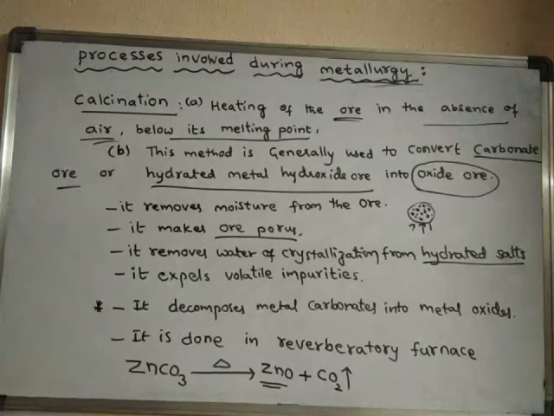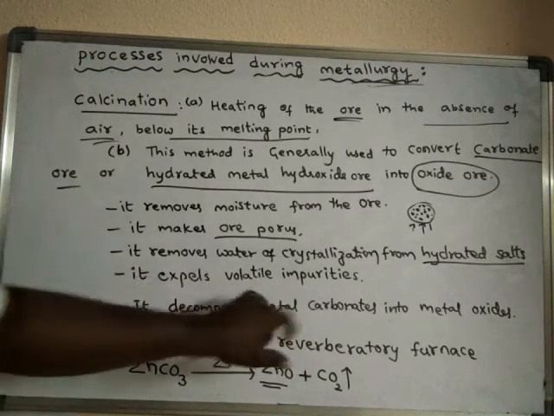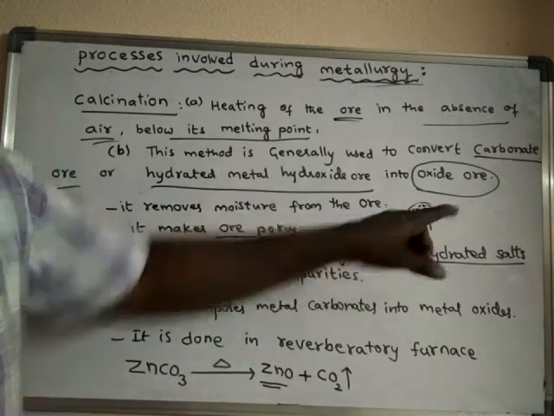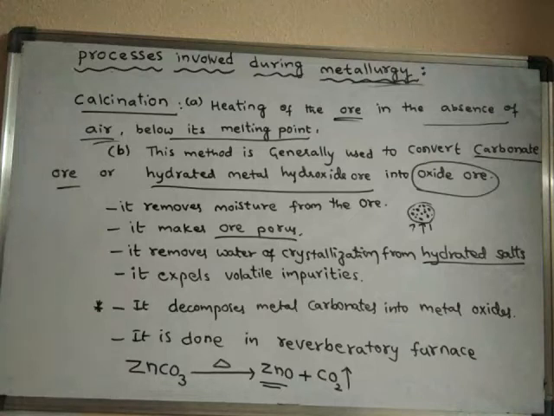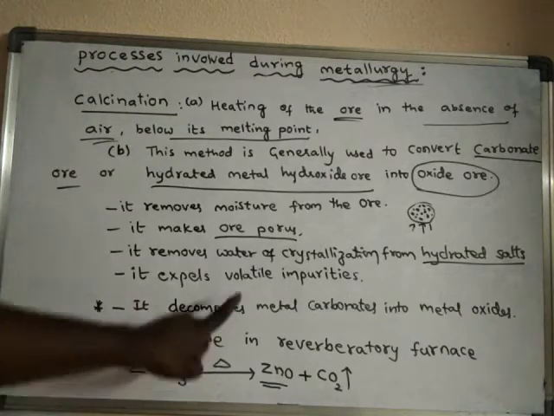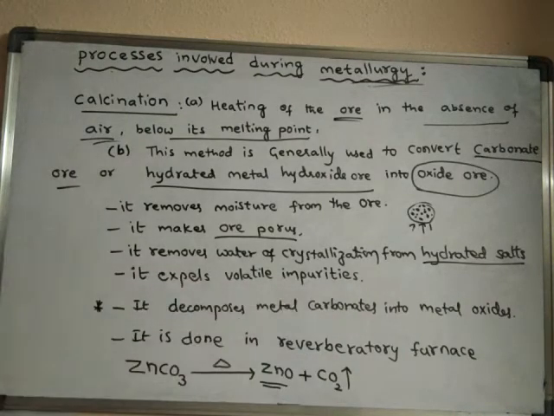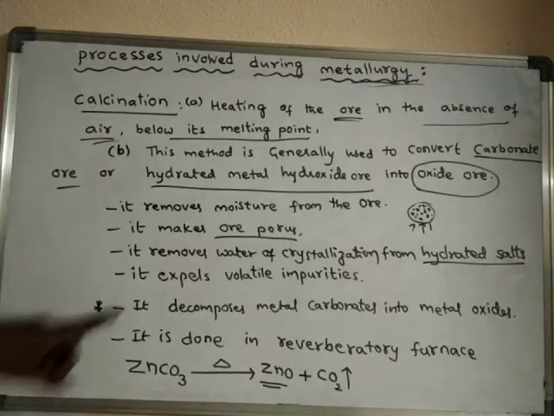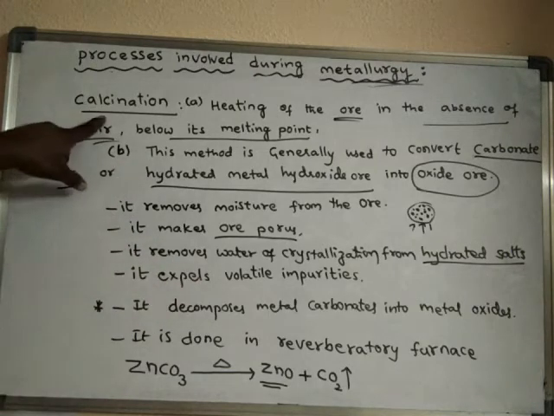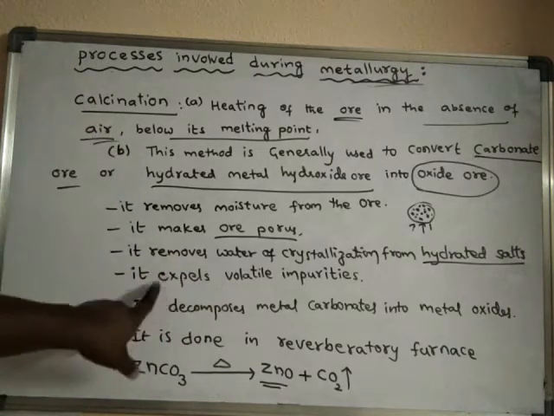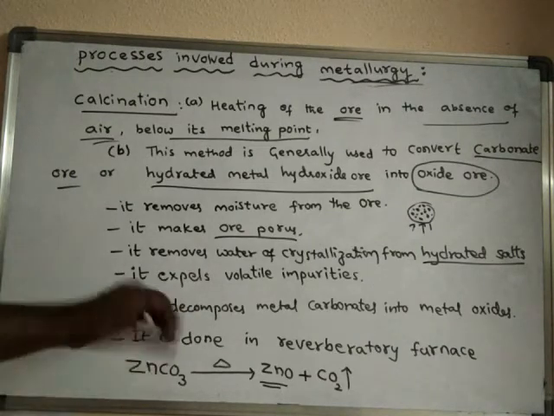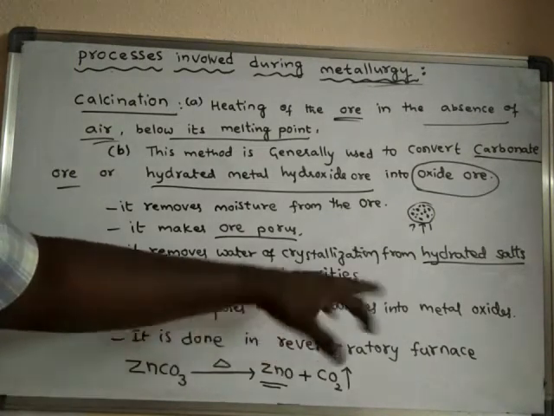Next, it expels volatile impurities. Already we have seen volatile impurities. Upon heating, if any impurity gets evaporated, then such impurities are said to be volatile impurities. Expels means removes volatile impurities from the ore.